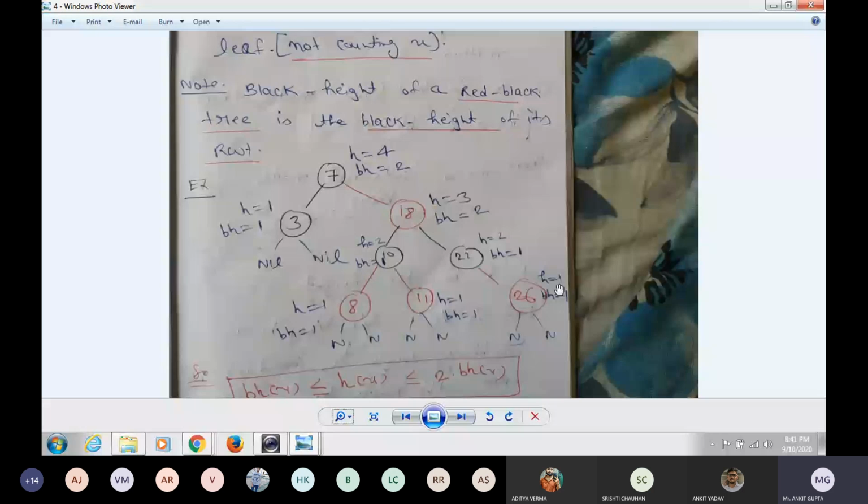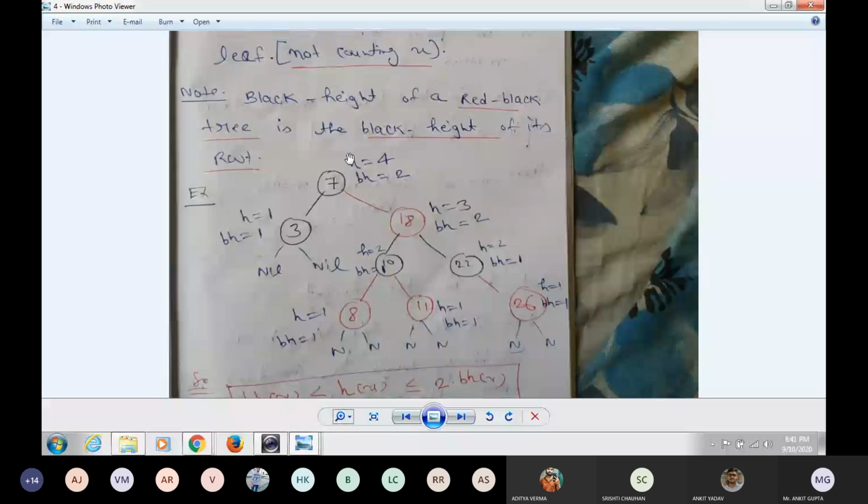Tell me, is it clear? Height of a node, is it clear?